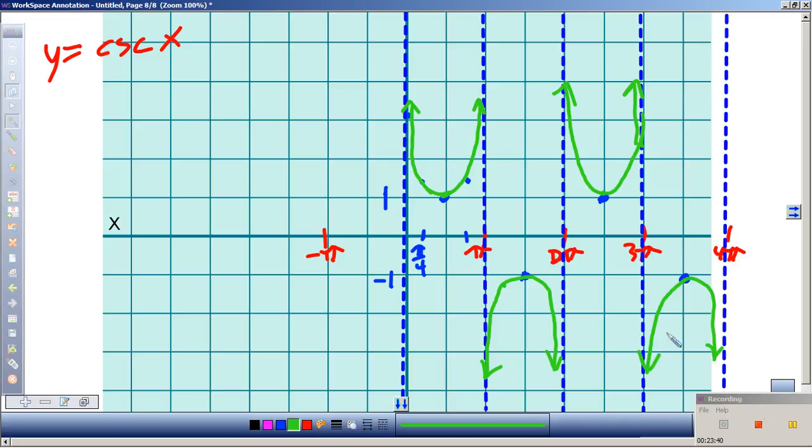So there's cosecant. What do you think secant would look like? Similar to it, however slightly different. It will be shifted over just slightly. Because what is the cosine of 0? 1, right? So if we're doing that, it would be 1. How about the cosine of pi?